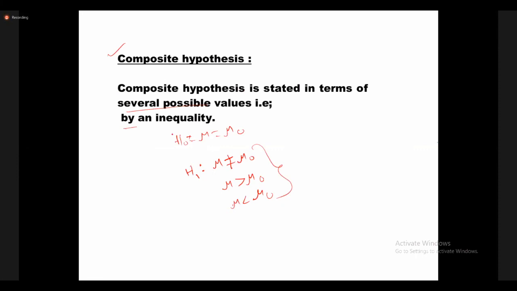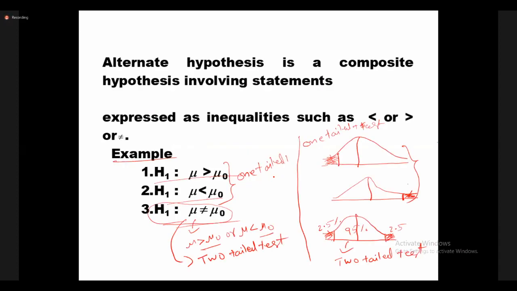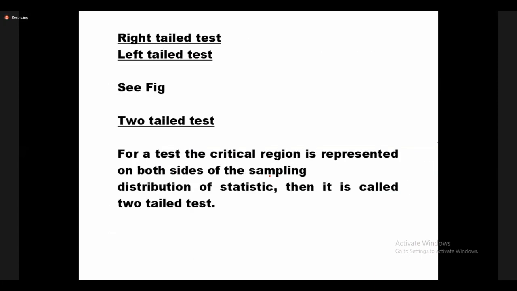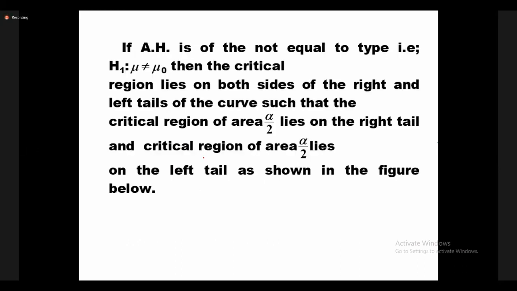For the alternative hypothesis, you can use any one of these notations, only one. That depends on whether it is a one tail test or a two tail test. This is also important, just remember these notations. If the alternative hypothesis is of the not equals type, the test is a two tail test. If the alternative hypothesis is either greater than or less than type, the test is a one tail test.